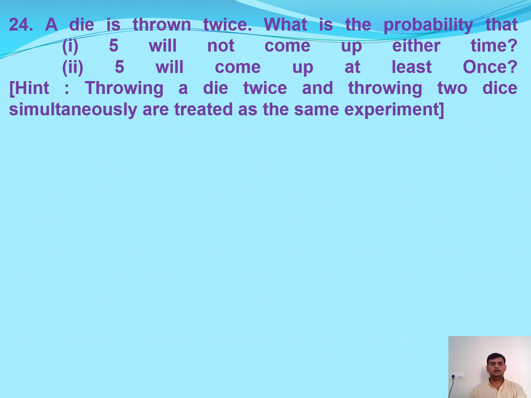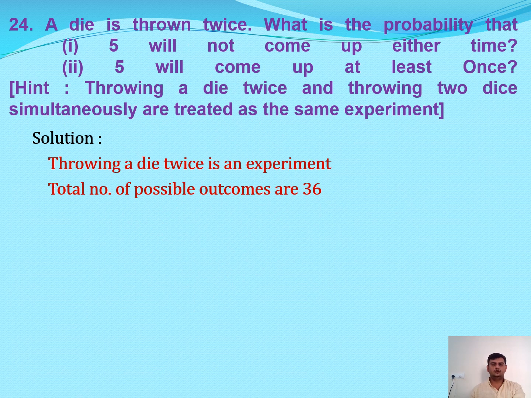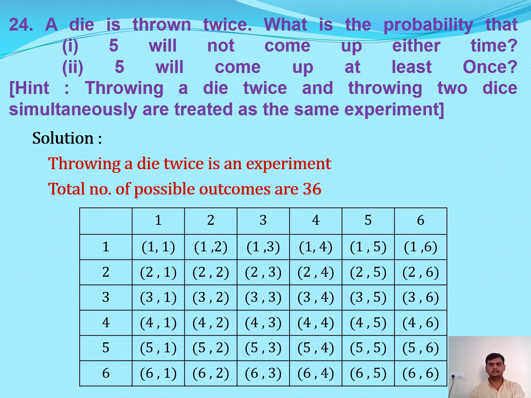Here, throwing a die, we have seen an example problem. When we throw 2 dice, how many possible outcomes will come? That we have seen. Now by using that same information, we are going to solve this question number 24. Our experiment is throwing a die twice. So the total number of outcomes is 36, 6 square. 6 sixes are 36.